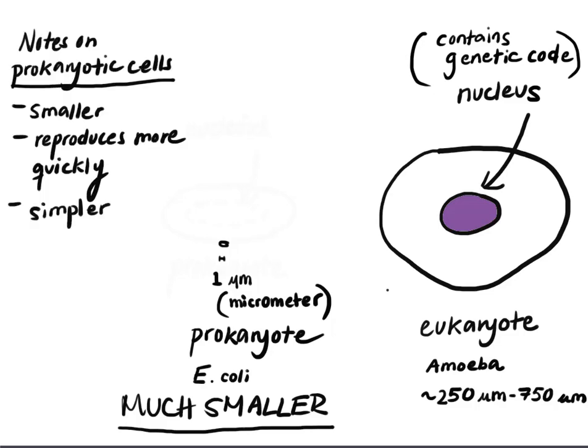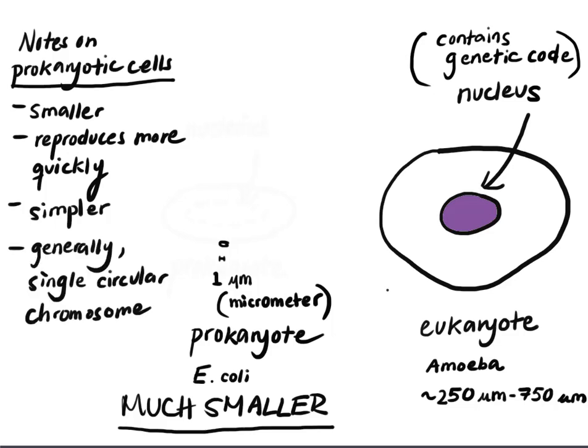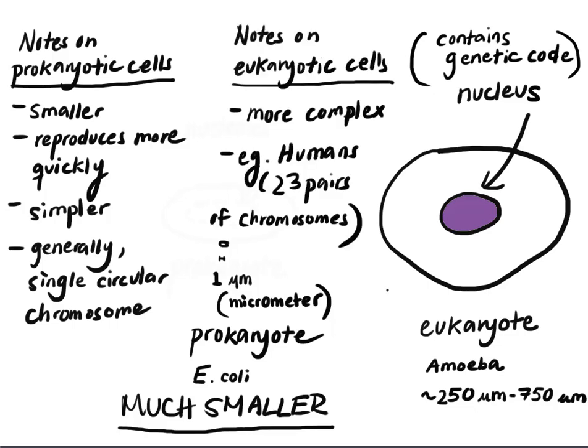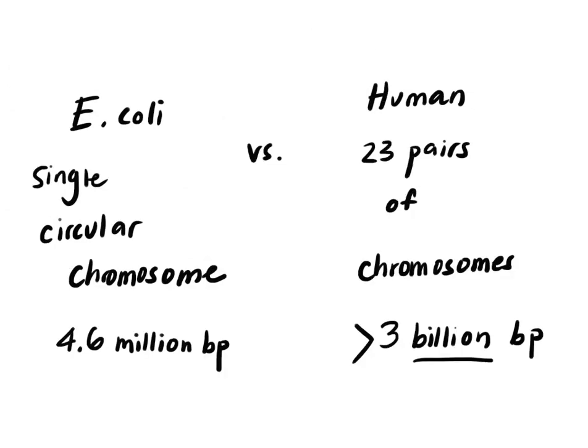It doesn't have a nucleus, and the prokaryotic genome is less complicated. Most prokaryotes contain a single circular chromosome. Humans have 23 pairs of chromosomes. This makes for over 3 billion base pairs of genetic code versus approximately 4.6 million base pairs for a bacterium such as E. coli.